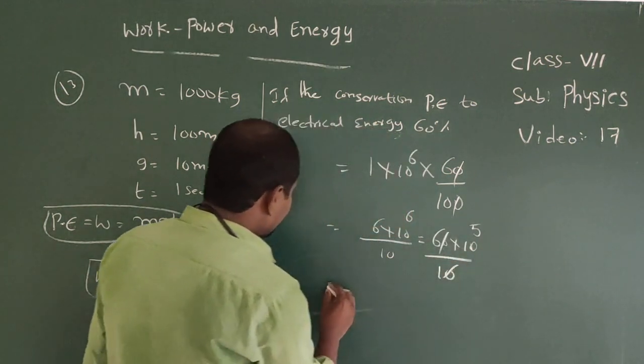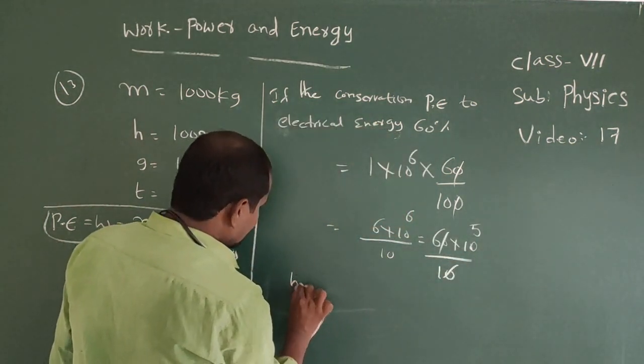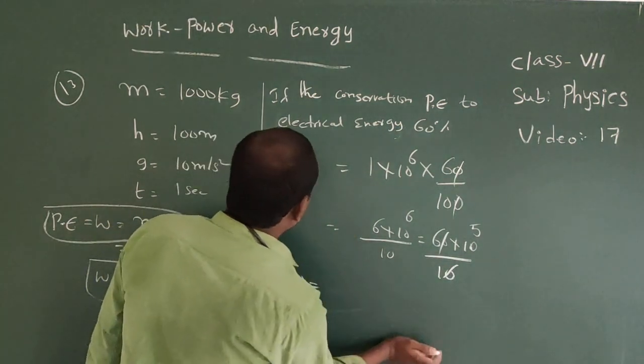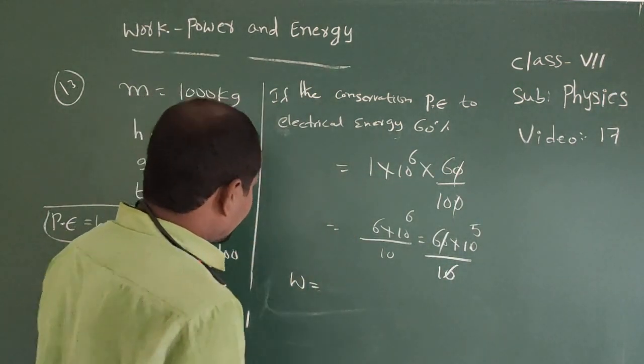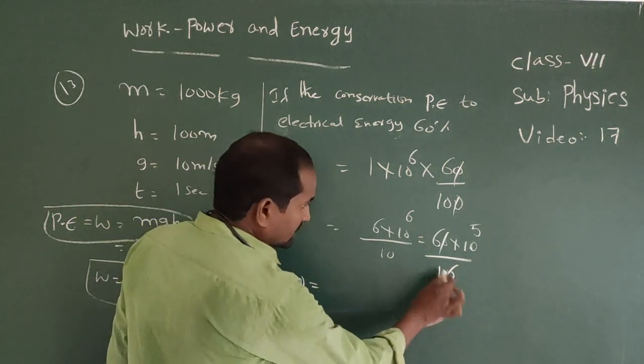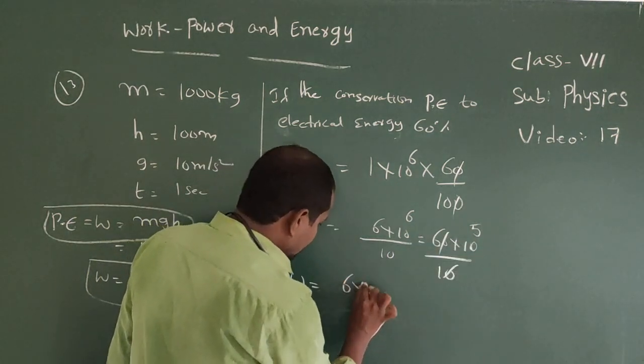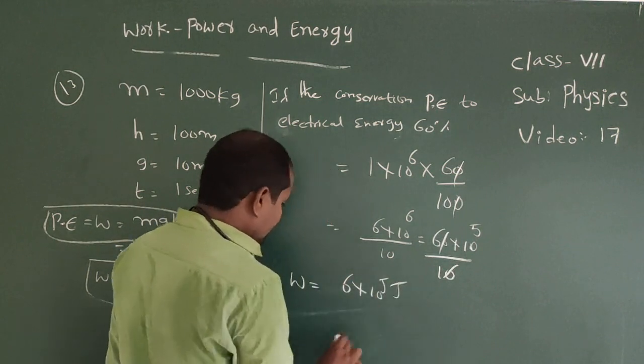The zero cancels. So the useful energy converting potential energy to electrical energy equals 6 into 10 power 5 joules.